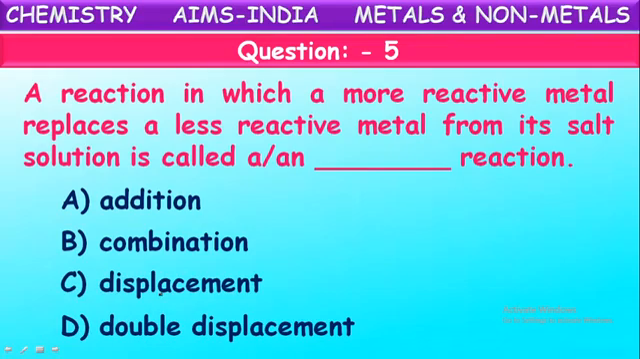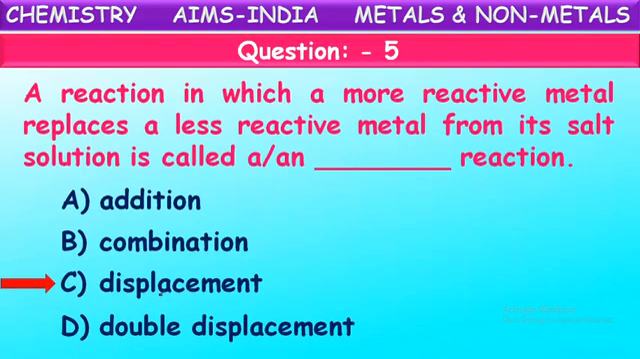What are they called? Those reactions are called displacement reactions. Here a highly reactive metal is displacing a less reactive element from its compound. That is why those reactions are called displacement reactions.